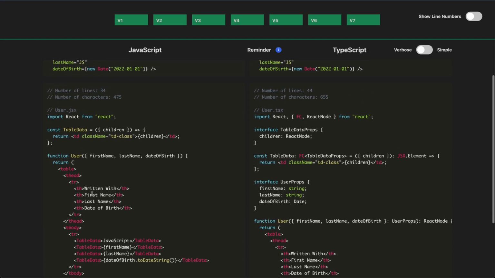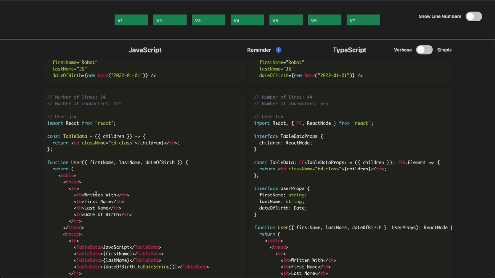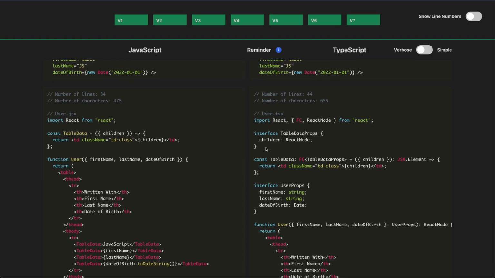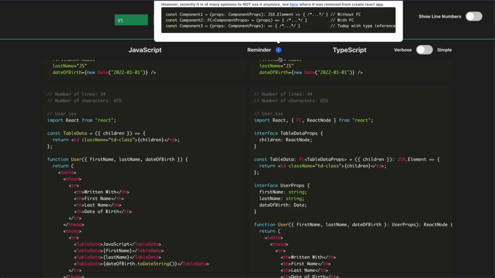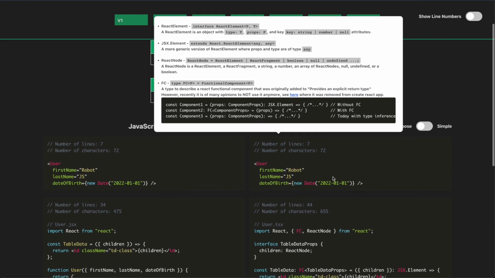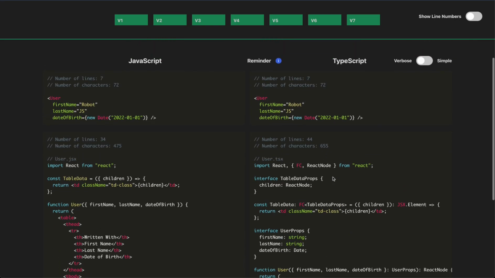Now, what's the difference between the left and the right? Well, on the right side of the screen, we can see we needed to define a new interface, table data props. And we needed to pass that interface as a generic to this FC component to say, okay, this table data accepts table data props, which takes children. And what does it return? It returns a JSX element. Again, if you forget what that is, you can come up to the reminder section and remind yourself what a JSX element is.